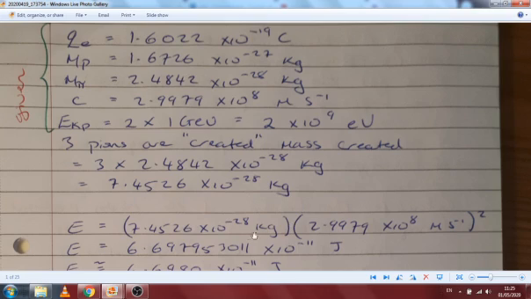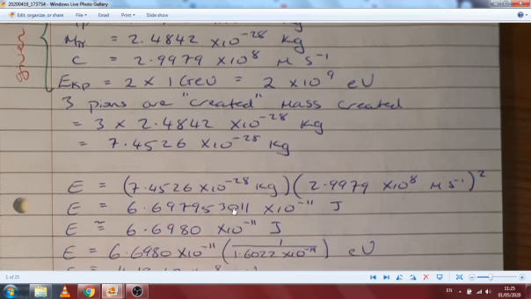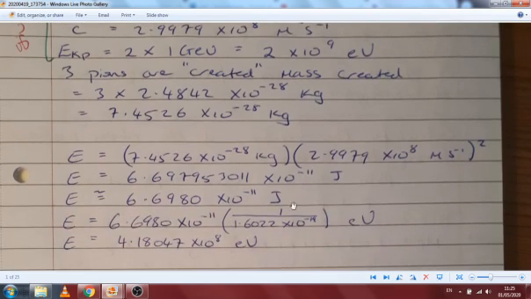So we have a combined mass multiplied by the speed of light squared, which gives us this figure in joules, which I round off in this case. Again, you can keep working with the figures. So the energy then, I need to get that into joules. This is the energy that's created from the 3 pions. So this much energy we needed to create those. In order to compare it, I need to get it measured in electron volts, so I can match this one up here. I could change the electron volts into joules instead, I just went this way.